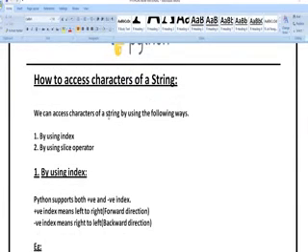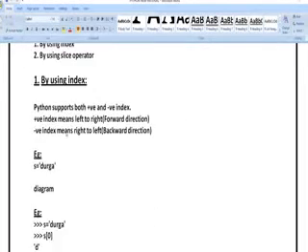So how do you want to access the strings you have written? Here we can perform two types of operations. You can perform an addition operation, or you can perform a multiplication operation also. You can access the input with the help of an index, or you can access the input with the help of a slice operator also. So here let us see the operations.